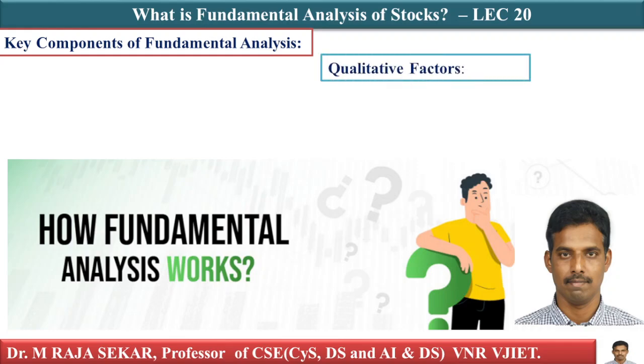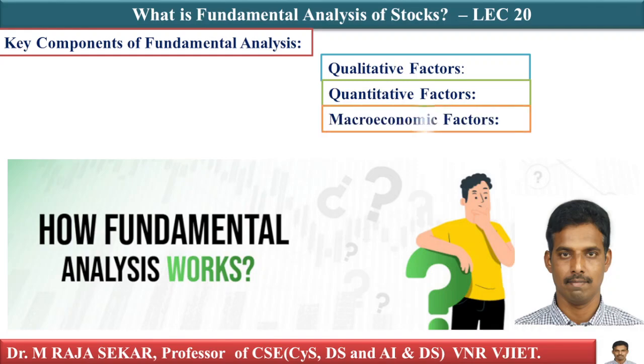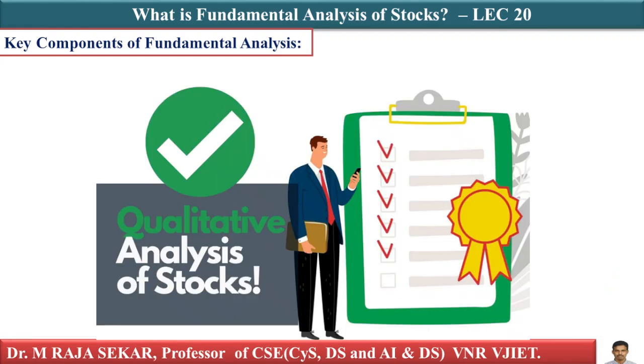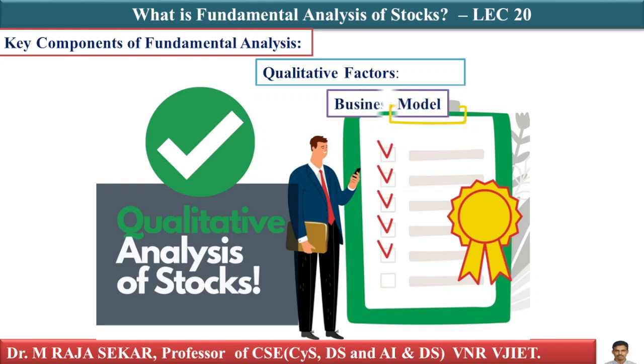First one is qualitative factors, second one is quantitative factors, third one is macroeconomic factors, fourth one is valuation techniques. Let's try to understand one by one. What is the first one? First one is qualitative factors. What are qualitative factors? First one is business model: how the company operates and generates revenue.